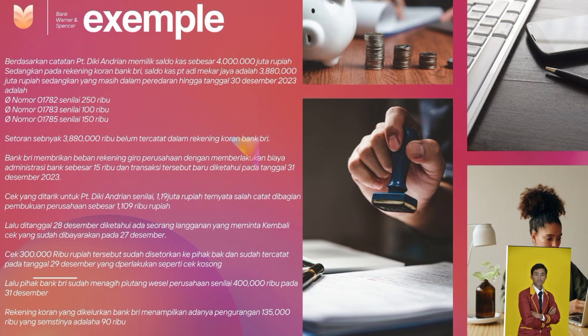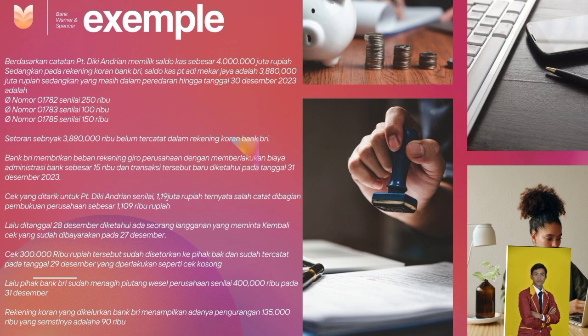1. It is known. Cash in the company's records equals Rp 4 million. Cash in the bank statement equals Rp 3,880,000. Collection of promissory notes receivable equals Rp 400,000. Bank administration fee equals Rp 15,000. Blank check equals Rp 300,000. Company recording error equals Rp 10,000. Deposit in transit equals Rp 650,000. Bank recording error equals Rp 45,000.